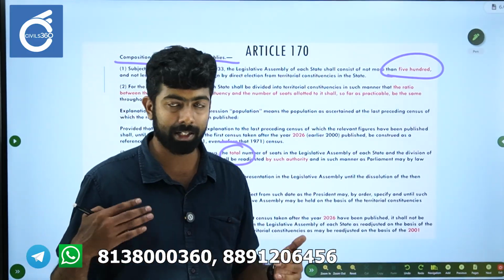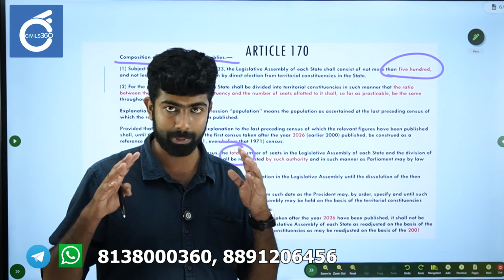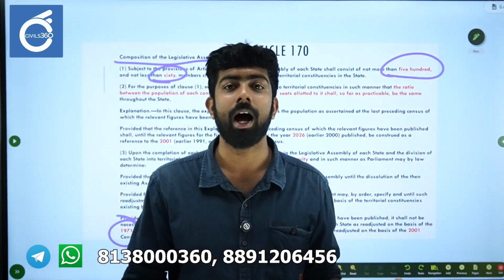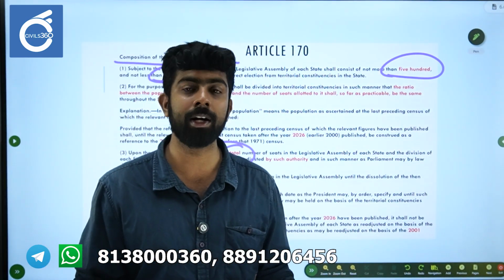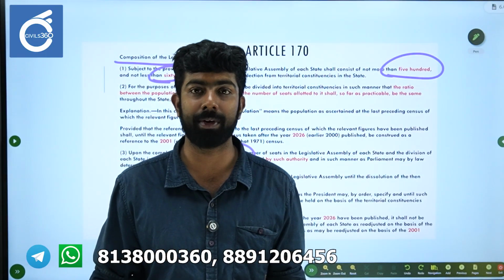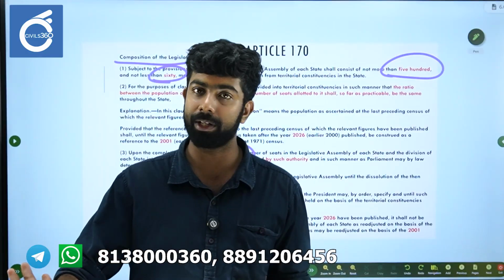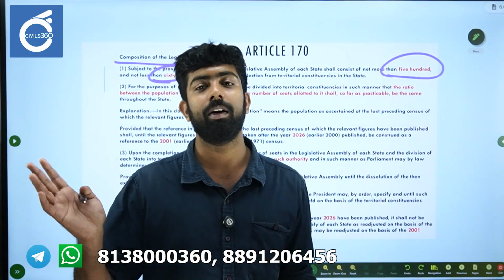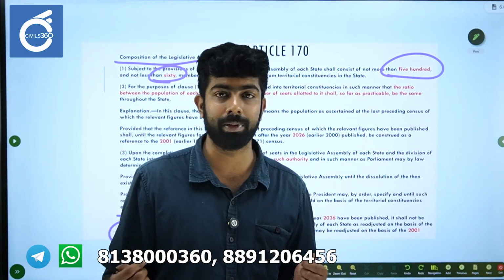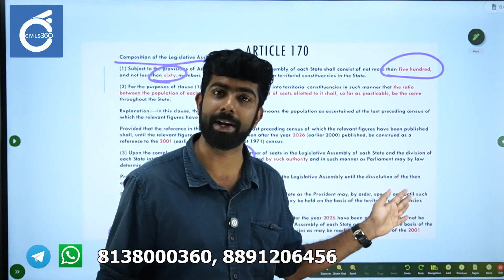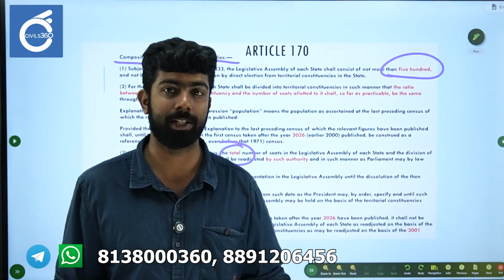So, we will just recap all these things, but please understand both Article 170 and Article 81 followed the same pattern of amendment. Okay, 42nd, 84th, 87th. They all inserted particular years that we have discussed. We will discuss it once more at the end, but please understand they follow the same idea, same logic.